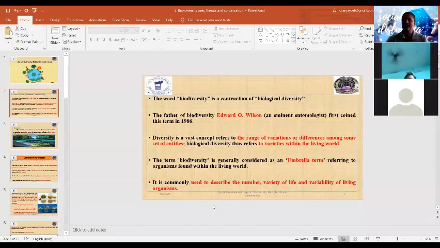Diversity means variations. What are the variations between the different entities of life, or the living world? So it is not a general term; it is considered an umbrella term, and it mainly refers to all living creatures. Biodiversity may be found at the genetic level, in the form of a number of organisms and their variations. What are the different types of variability among living organisms?